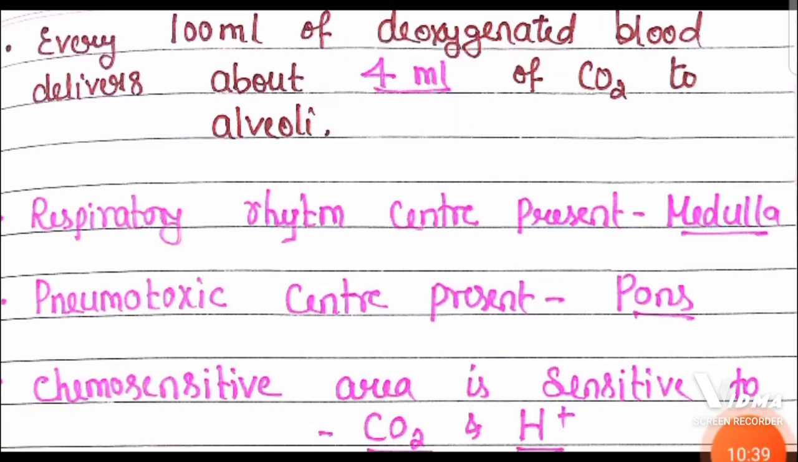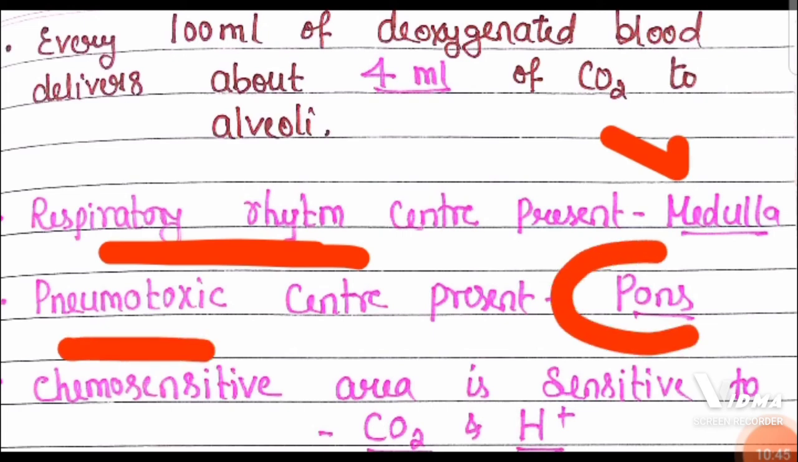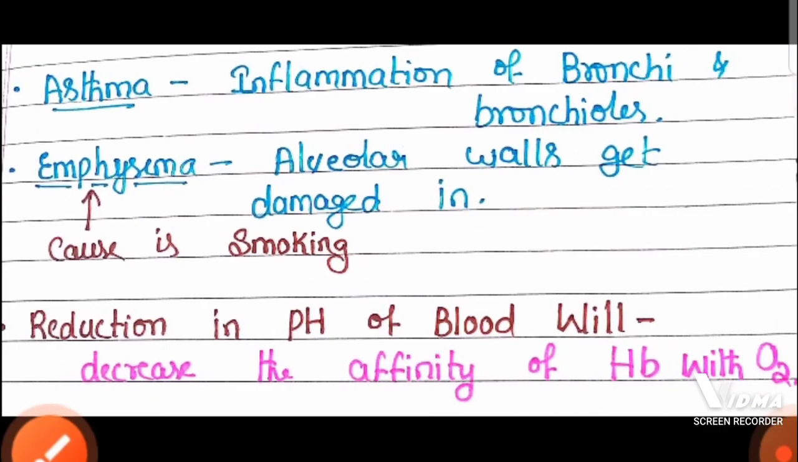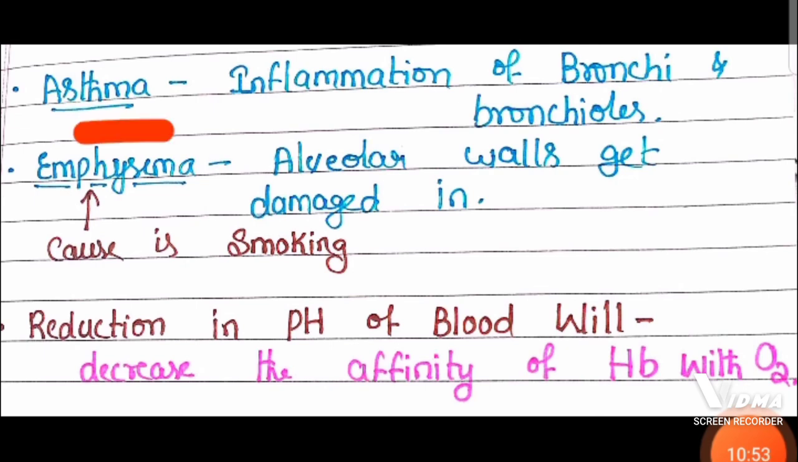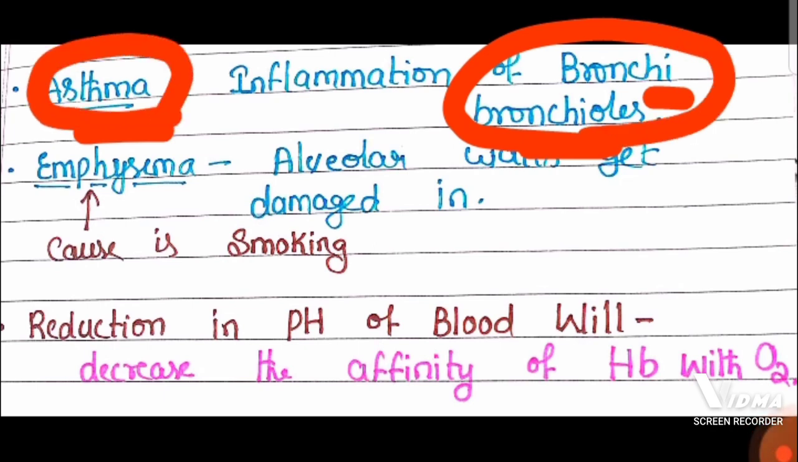And the respiratory rhythm center is present in the medulla oblongata of the brain, and the pneumotaxic center is present in the pons, and chemosensitive areas are very, very sensitive to carbon dioxide and protons. Asthma is the inflammation of bronchi and bronchioles.